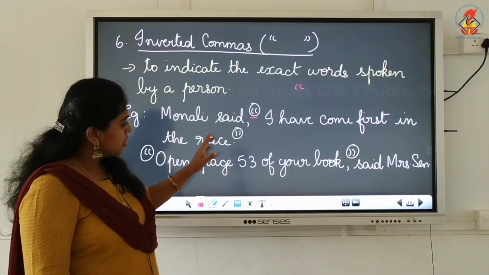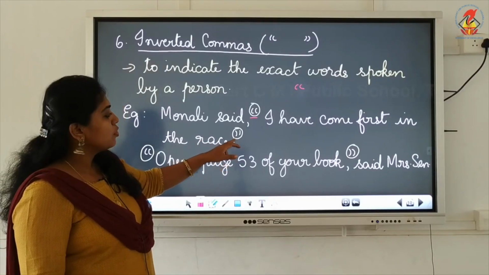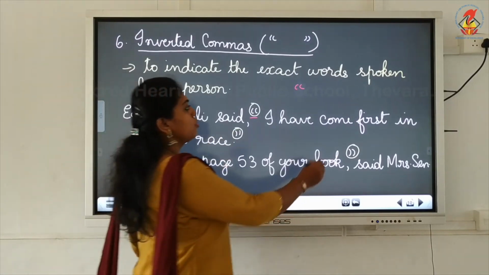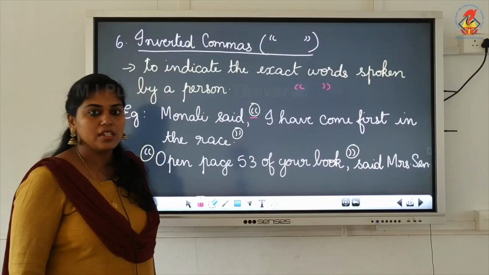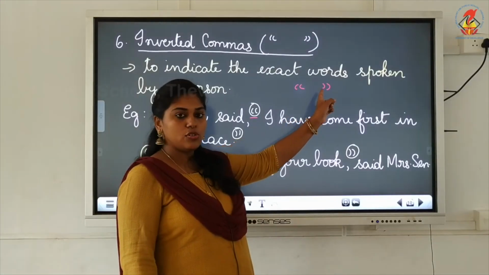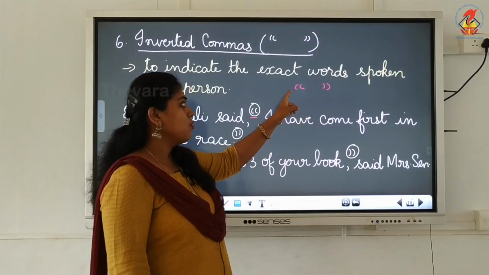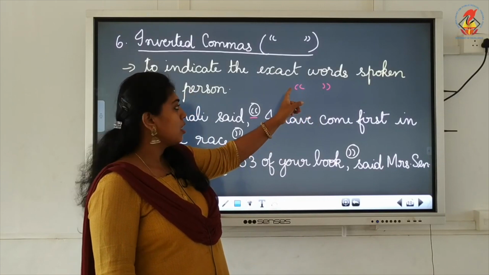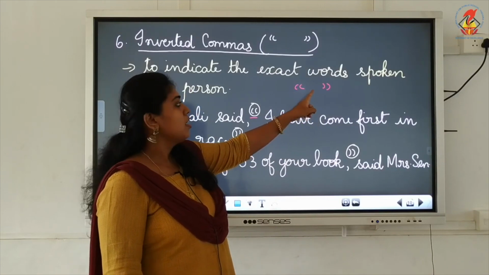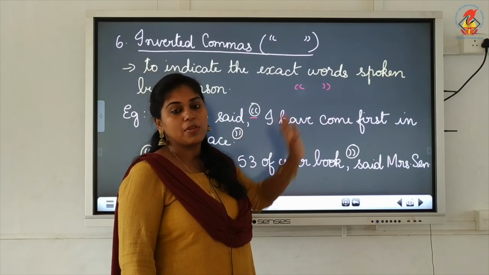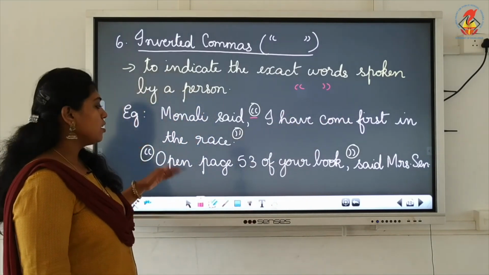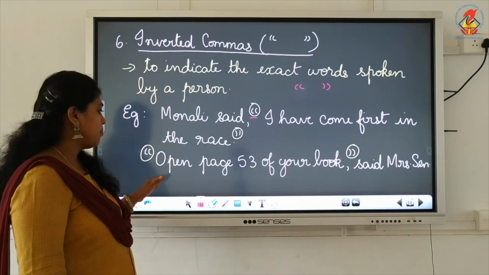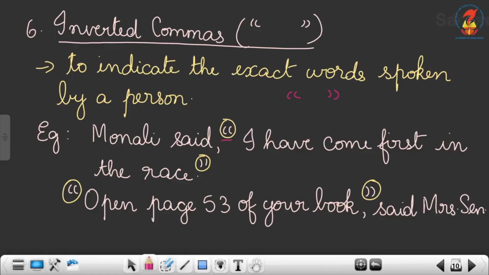So after the sentence, you have to close the inverted comma. How do you close the inverted comma? This one. This is how you close the dialogue. You have to start the dialogue using an open inverted comma and close the sentence by using a close inverted comma. Now let's look at the next example. Open page 53 of your book.